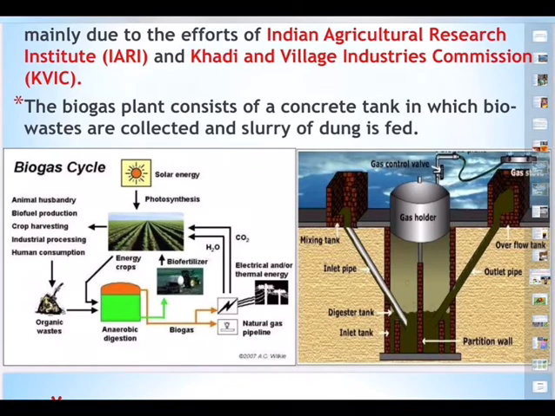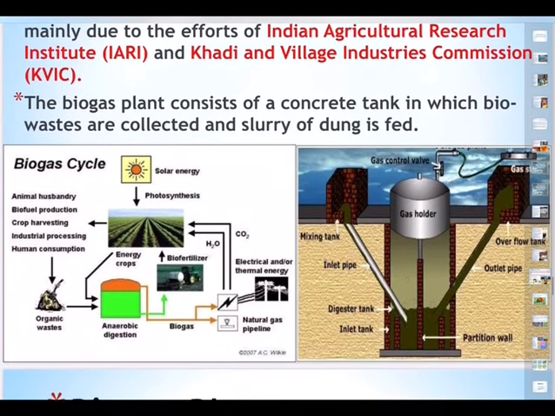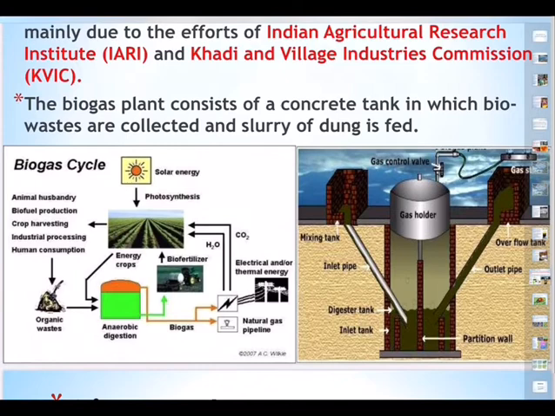These organic wastes are put into a tank, anaerobic digestion tank, and from this tank the biogas will be produced, and the biogas will be used for natural gas pipeline, for cooking purposes, for light purposes, electrical and thermal energy, and the byproducts H2O and CO2 can be used as raw material for photosynthesis, and plants will uptake this.